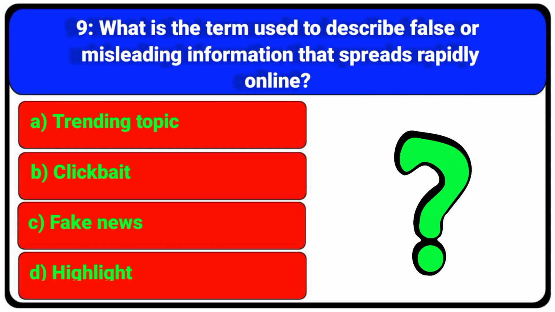Question number 9. What is the term used to describe false or misleading information that spreads rapidly online? A. Trending topic. B. Clickbait. C. Fake news. D. Highlight.